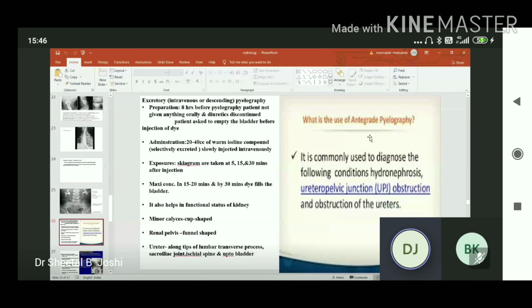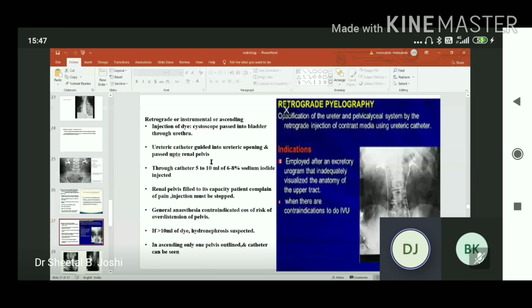Why are we using this anterograde or the excretory intravenous descending pyelography? Because if the kidney is taking, or if the renal pelvis admits more than 10 ml of the dye, we can suspect hydronephrosis, ureteropelvic junction obstruction and the obstruction of the ureter.